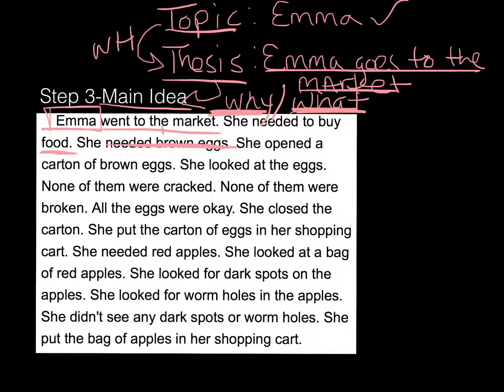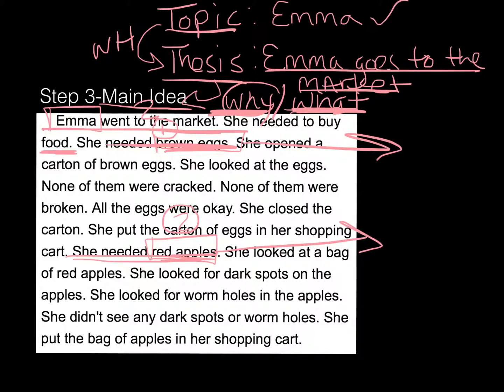That's one thing. Let's scan more. Did she need anything else? Good. She needed red apples. All right, she needs brown eggs and she needs red apples. So, why does Emma go to the market? To buy food. What does she buy? Brown eggs, red apples. So, for main ideas, we have two of them. We have one, eggs, and the other, apples.